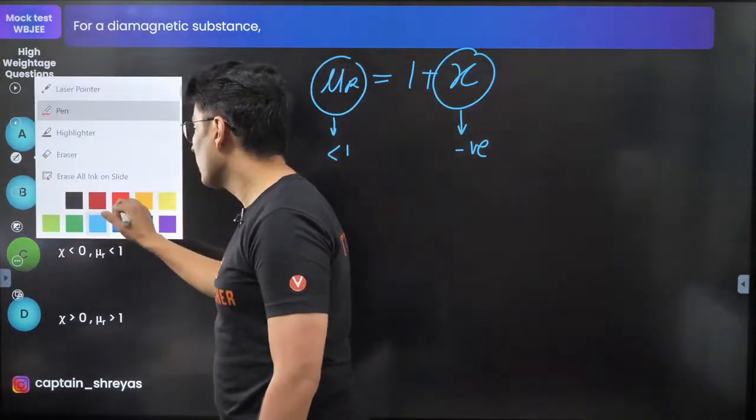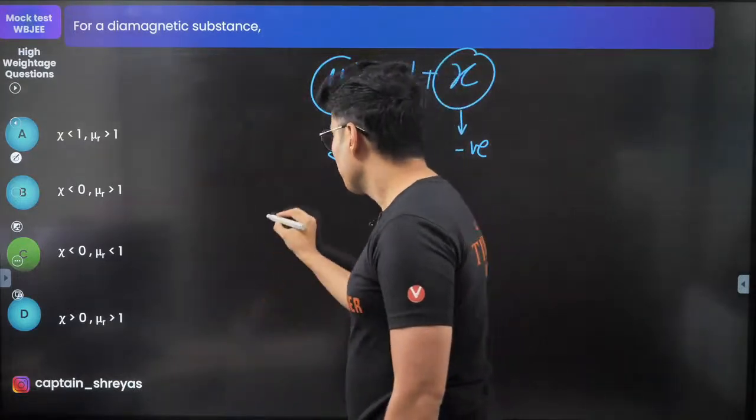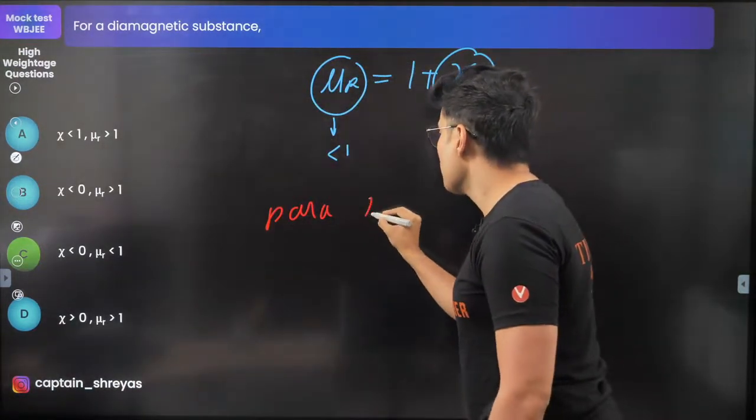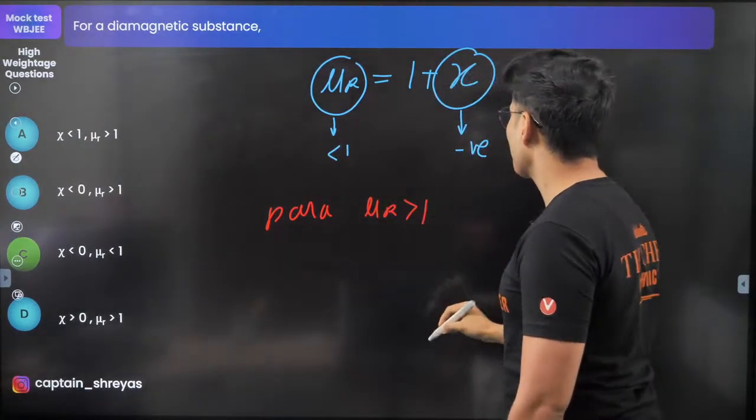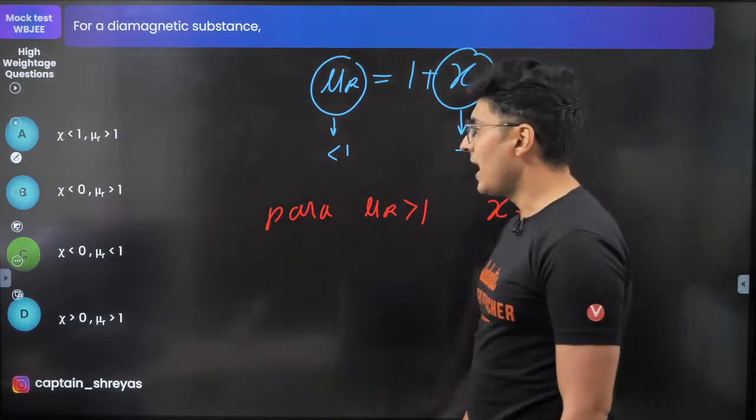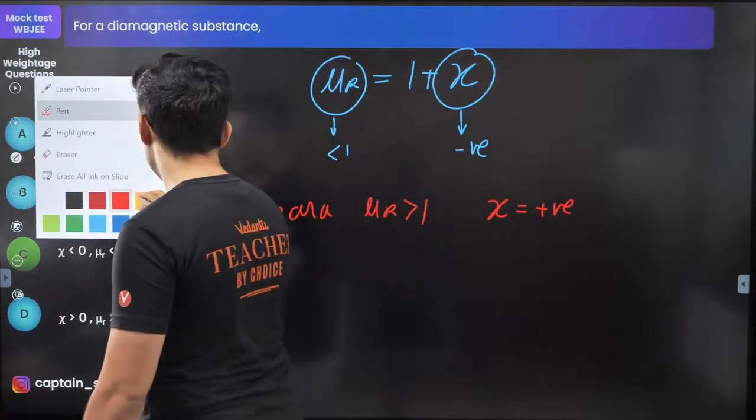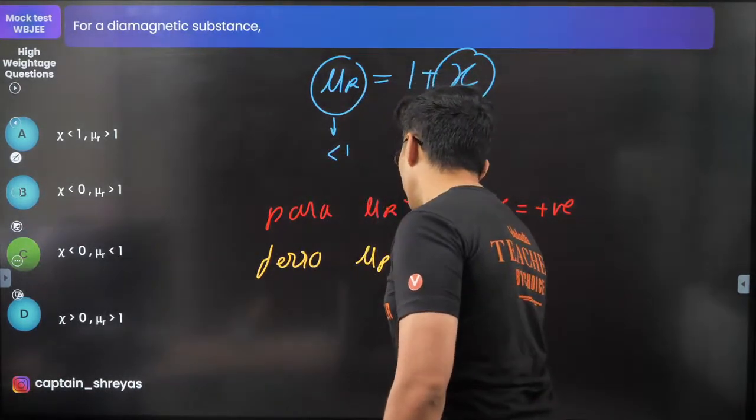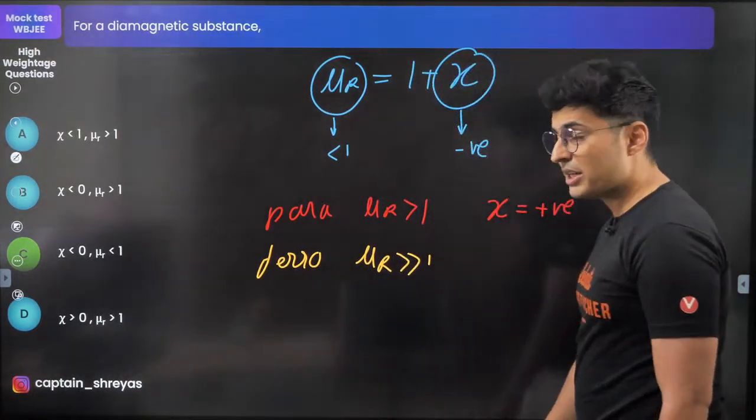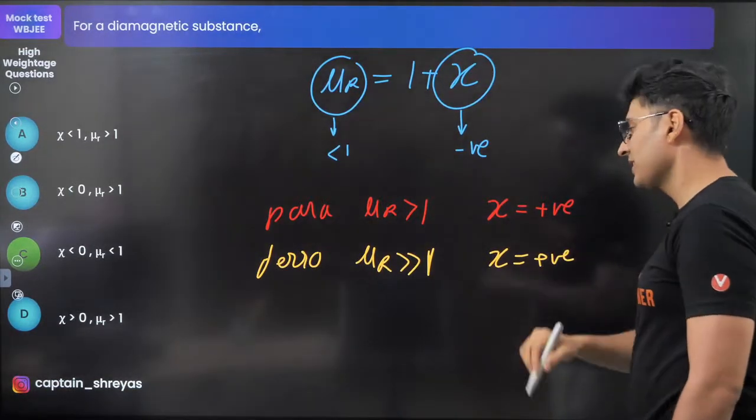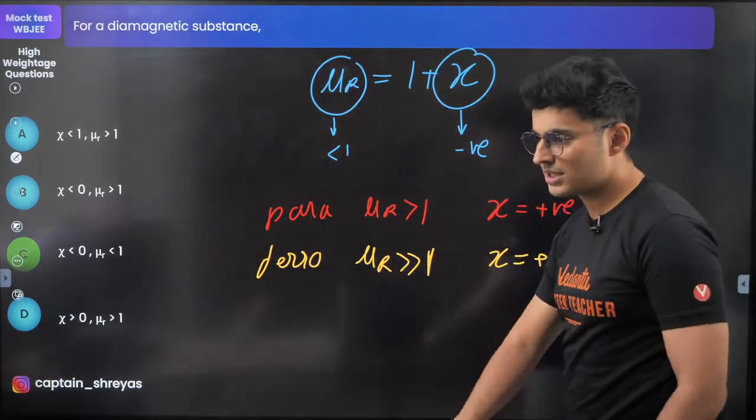For para, mu r is more than 1 and susceptibility is positive. And for ferro, for ferro, what do you have, guys? Much more than 1 and susceptibility is obviously positive again. So this is how it goes.